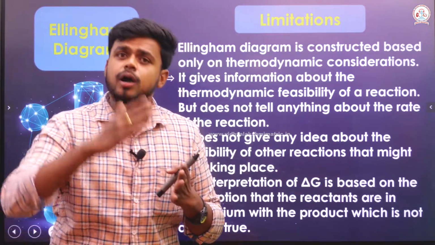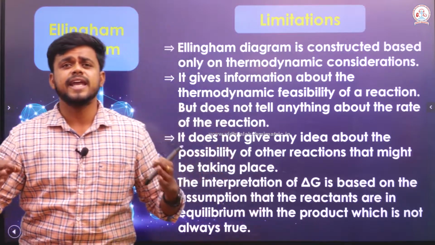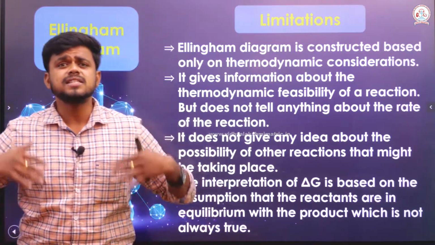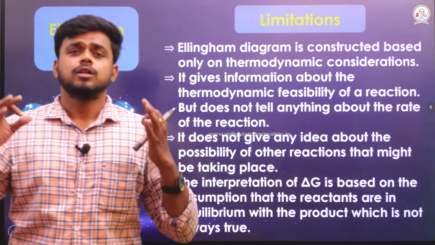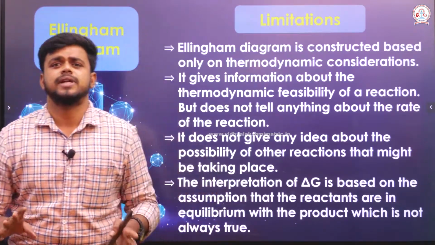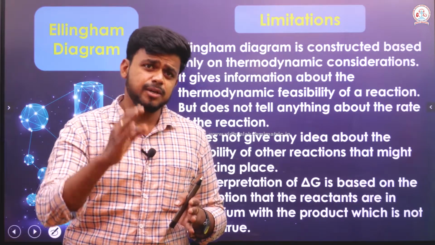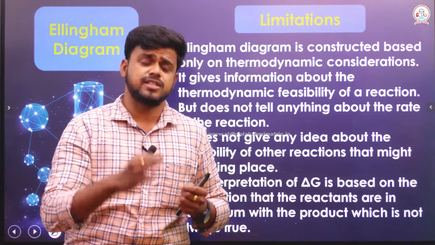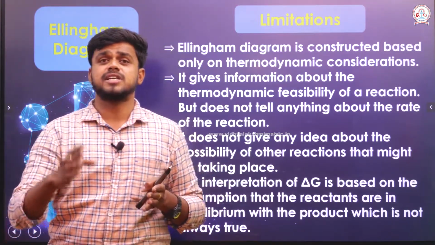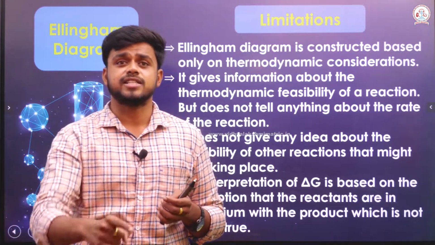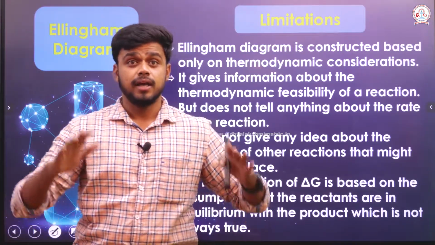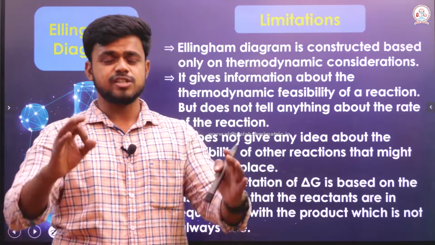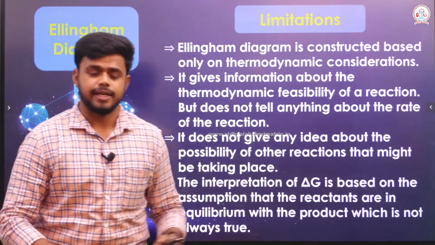Then, whether any parallel reaction is taking place is not at all discussed here. There are some parallel reactions which may occur, but those things are not considered here. And this relationship between the standard Gibbs free energy change for the formation of a metal oxide and temperature is derived by considering the reaction only at equilibrium. But all reactions can never be expected to be in equilibrium all the time. So these are all the limitations of the Ellingham diagram, right?